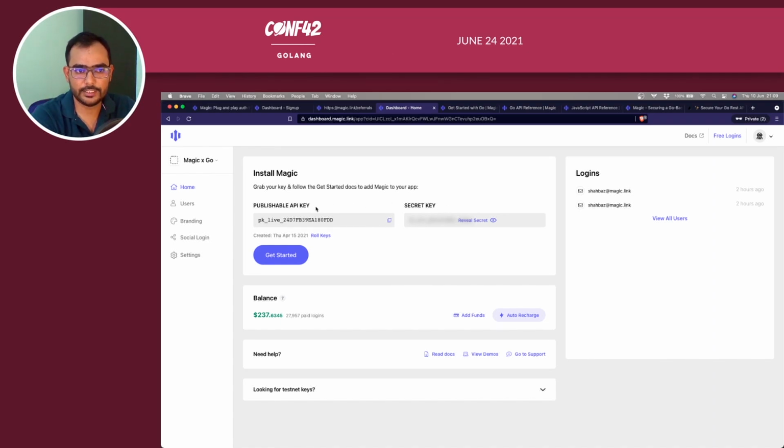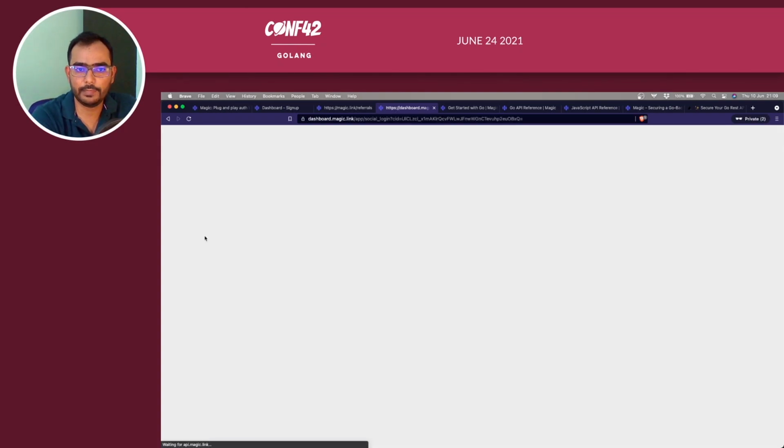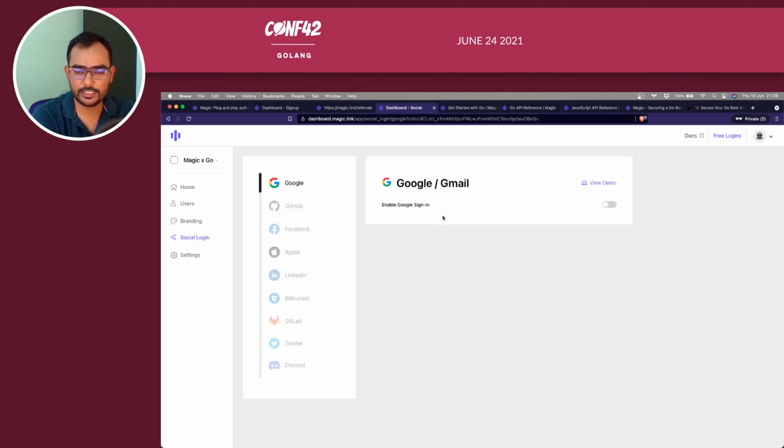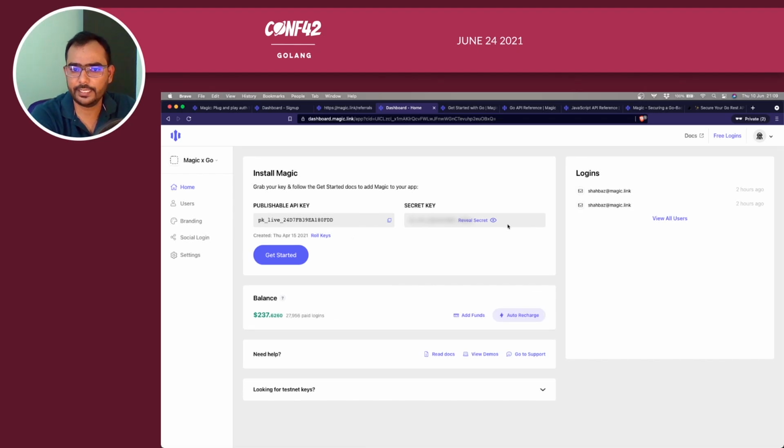One thing to note is that whichever combination you're using, if the front end has this API key, the back end should have the secret key from the same application. Otherwise, you will get a bunch of errors, right? You can also enable multiple social logins if you want. Right now, it has just the email link, but you can add Google, GitHub, Facebook, and so on, even Discord. That's how you get the API key and the secret key, and that's it, right?